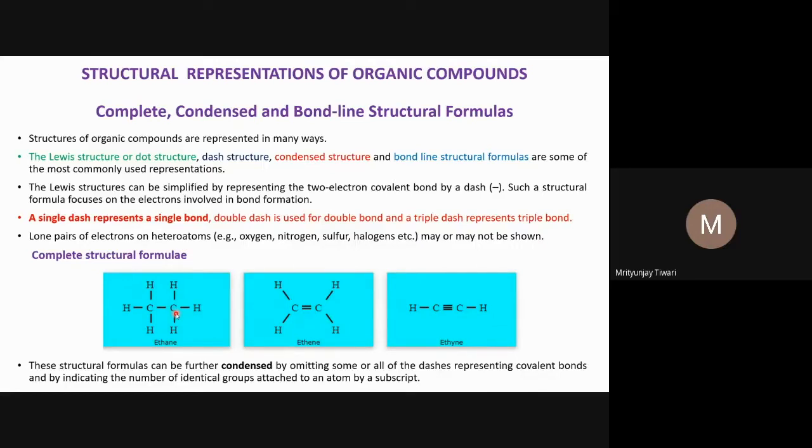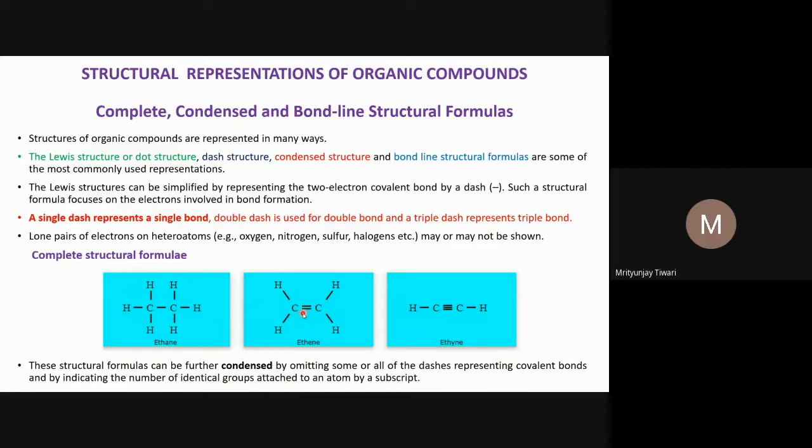For the double bond compound, one can write CH2 double dash CH2, or H2C double dash CH2. This is also a condensed formula, or one can write H2C CH2 or CH2 CH2. That is also okay.